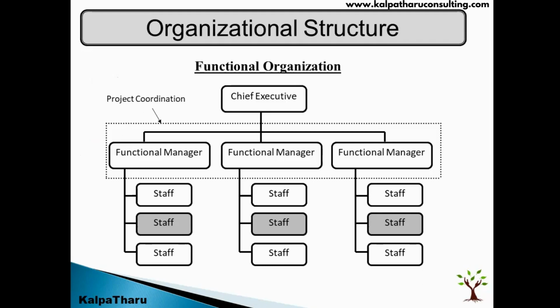Functional organization structure, as you see here, the entire organization would be decomposed or structured around departments. For example, finance department, HR department, IT department, operations department, and so on. And each department would be headed by a functional manager. Mostly an organization whose business is operations, and they are not into projects, right? Their main bread and butter is not projects but operations. So such types of organizations have a functional organization.